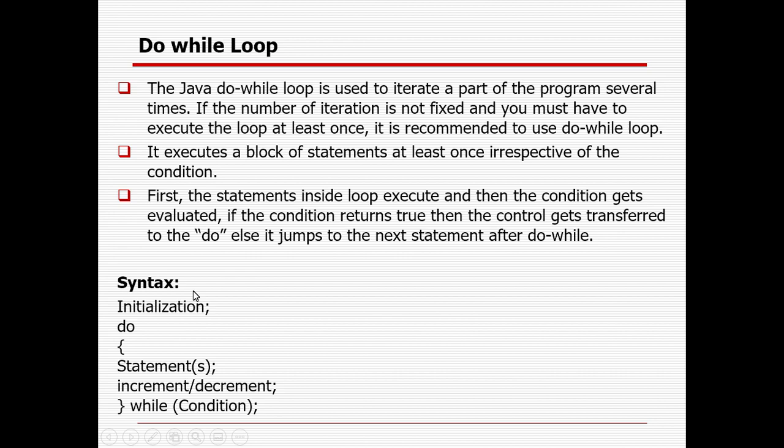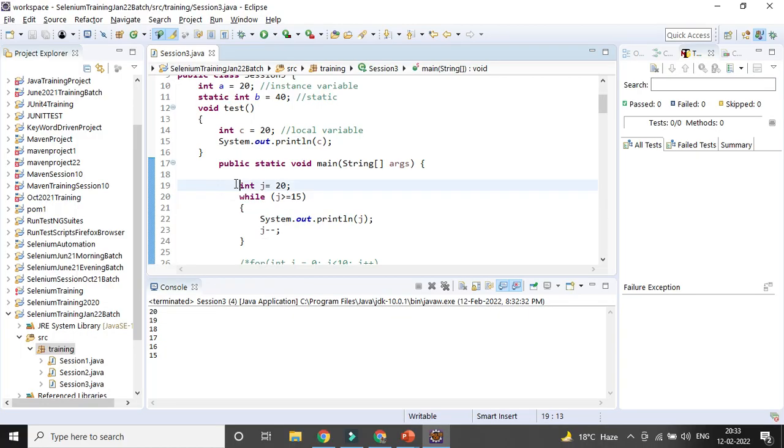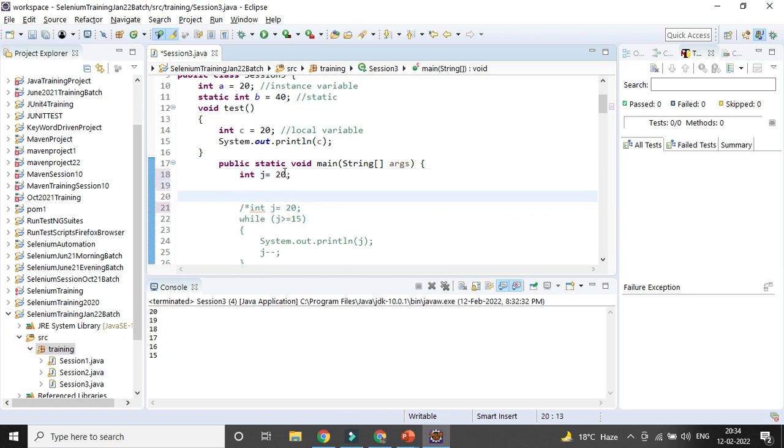So in a similar way I will try to do it. Do while loop. First I am giving the condition. Suppose I want to give the condition starting at 0, so I will give the value 0. I will create a new variable called k. Then here I want to use do, then I want to print out the value of k, because this is a statement.